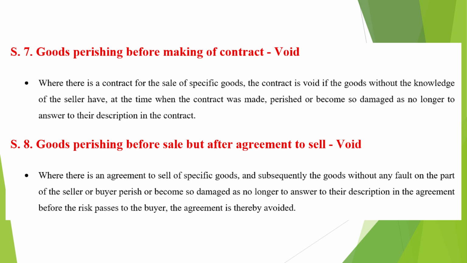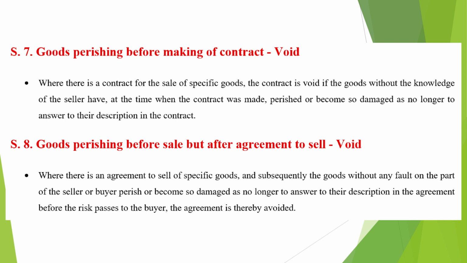Let us now understand the rules relating to perishing of goods under Sections 7 and 8 of the Sale of Goods Act, 1930. First, Section 7, Goods perishing before making of contract. Where there is a contract for the sale of specific goods, the contract becomes void if, at the time of making the contract, the goods have already perished or are so damaged that they no longer match the description in the contract. And importantly, this must be without the knowledge of the seller. In such a case, the contract is treated as if it never existed.